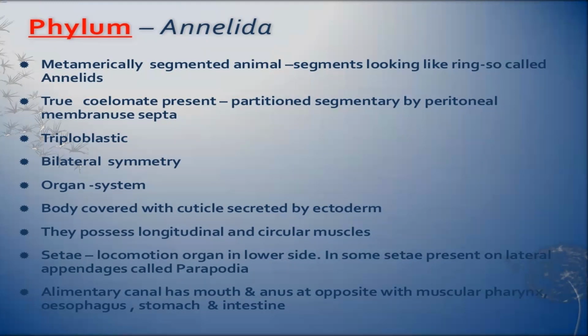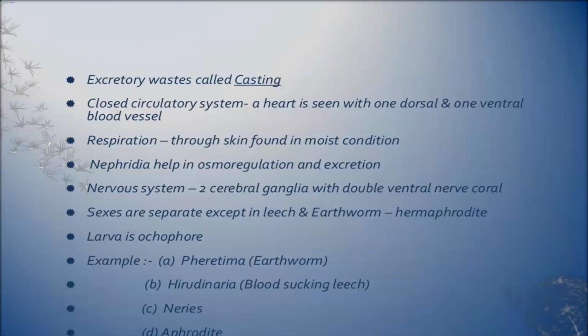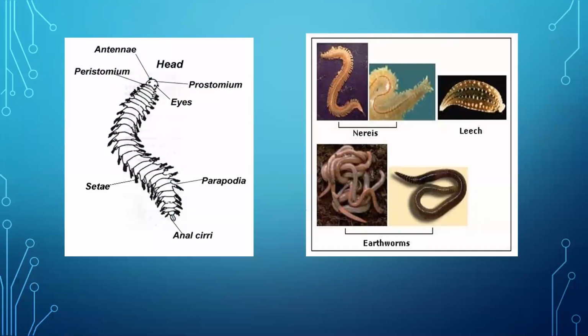Alimentary canal has both mouth and anus, so the digestive system is complete. Their excretion takes place through nephridia. Examples in this are earthworm, Hirudinaria, and leech. Let me show you. See, these are the nereis, leech, earthworm. This is the parapodia or setae through which it moves.